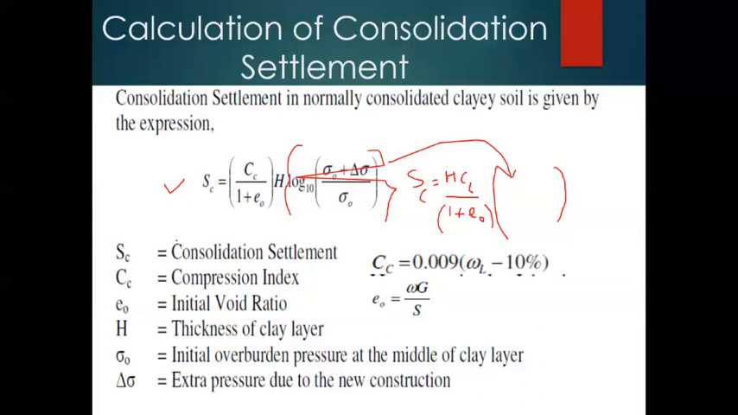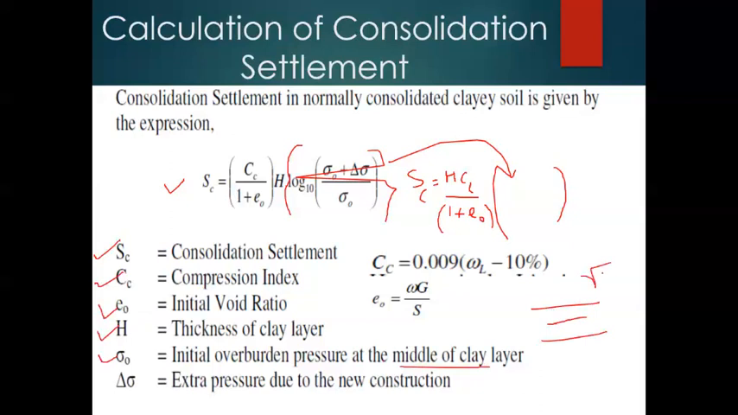Here in this equation, Sc is the consolidation settlement, Cc is the compression index, e naught is the initial voids ratio, and H is the thickness of the clay layer or clay strata. Sigma naught is the initial overburden pressure or the surcharge pressure at the middle of the clay layer. This is very important. Whenever the clay layer is given to you, we must calculate the surcharge pressure. As you know, surcharge pressure is calculated using this particular equation.